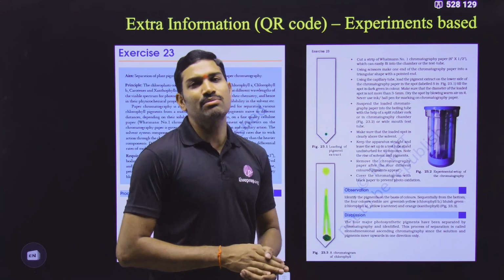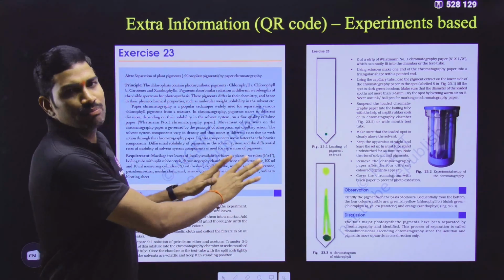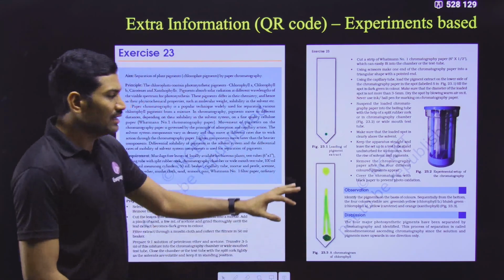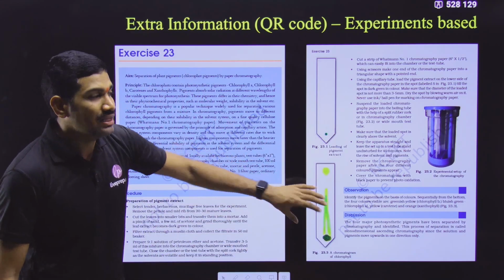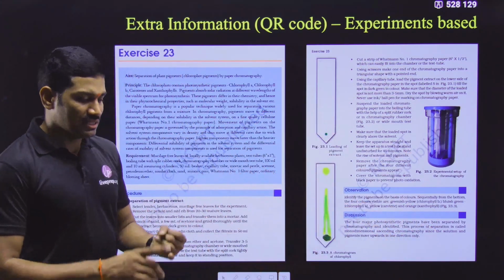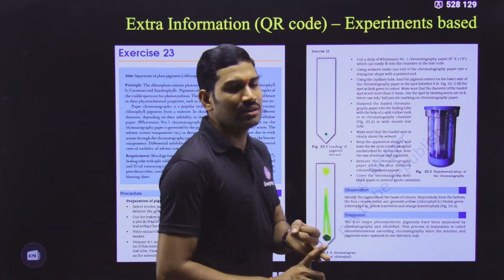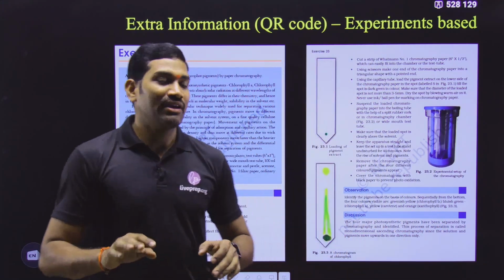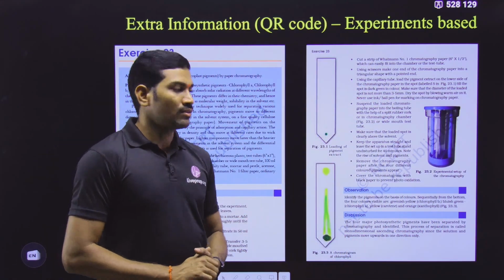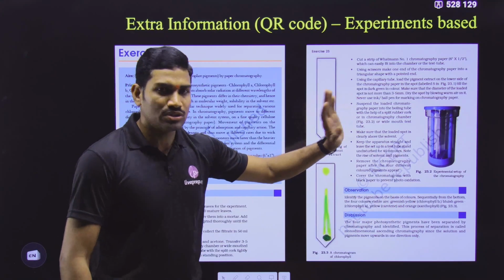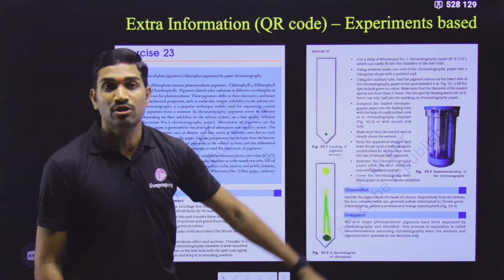Another important point: in some of the PDFs of the QR code, they talk about some experiment. In this experiment there is an aim, a procedure, and how exactly the principle and working mechanism works, and finally they have given a conclusion, that is, what the observation is and what the conclusion is. In this way they have given some experiments also.